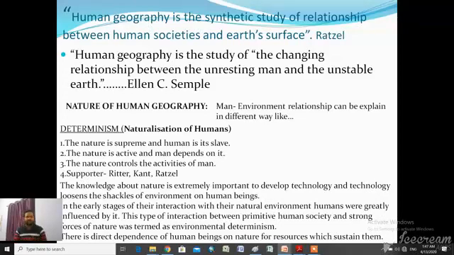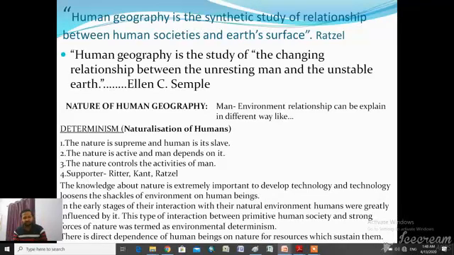We all know that humans in ancient times lived in jungles, in the natural environment, like in deserts, mountainous areas, and caves, and they used to collect food and hunt animals for their livelihood. So in this case, humans were earlier directly dependent on nature.